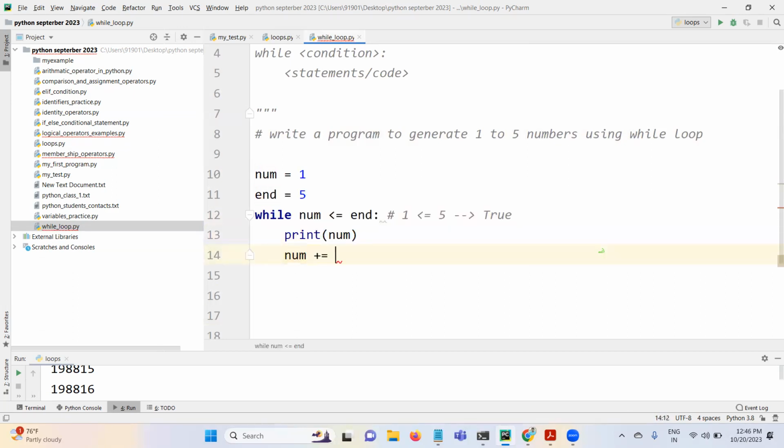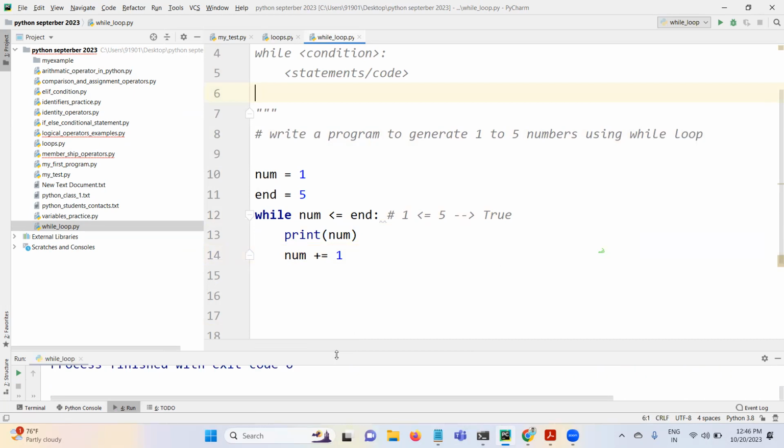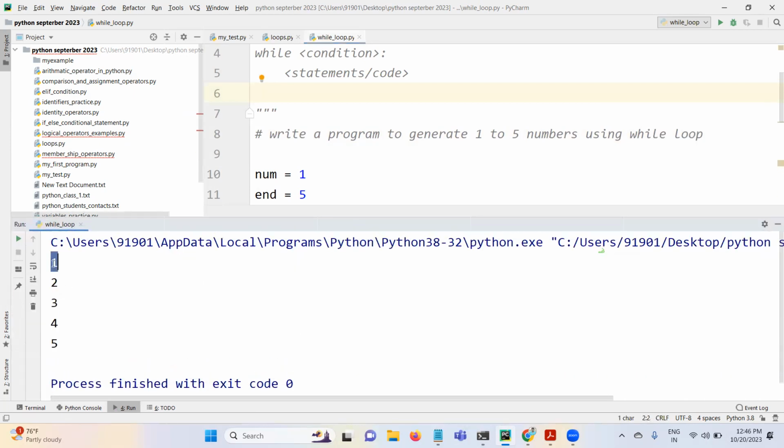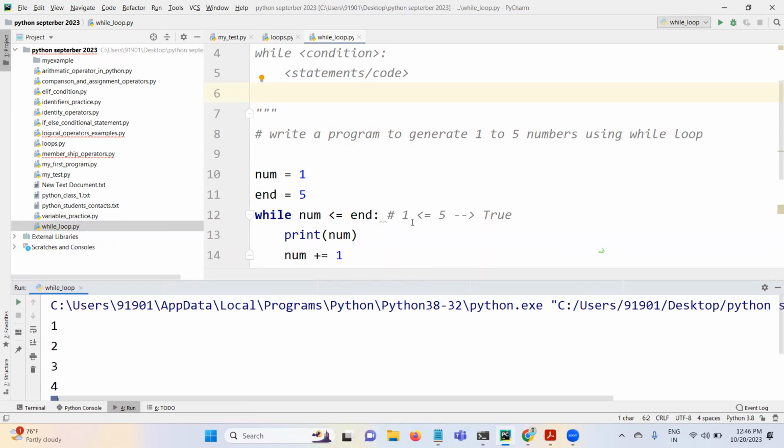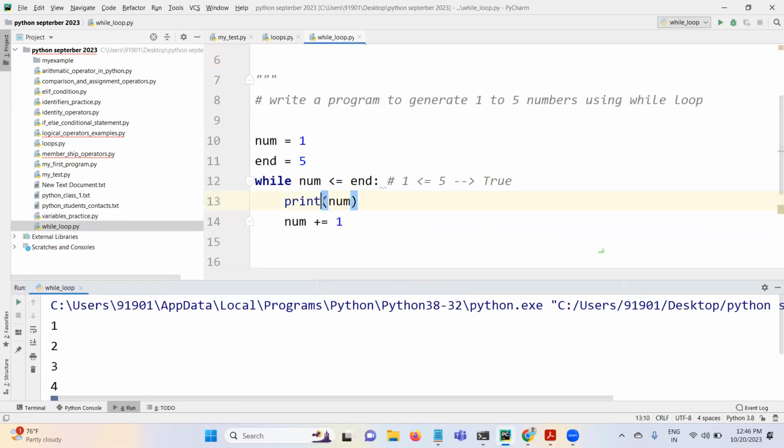Num plus equal to 1. So in this case, let me run this program and see the output. 1, 2, 3, 4, 5. That means this print statement is executed 5 times and this plus is incrementing 5 times, right? Initially, this value is 1.